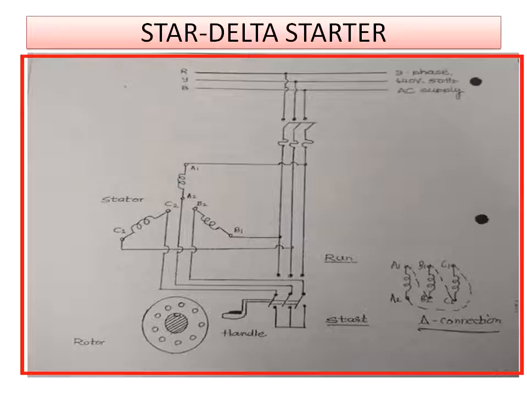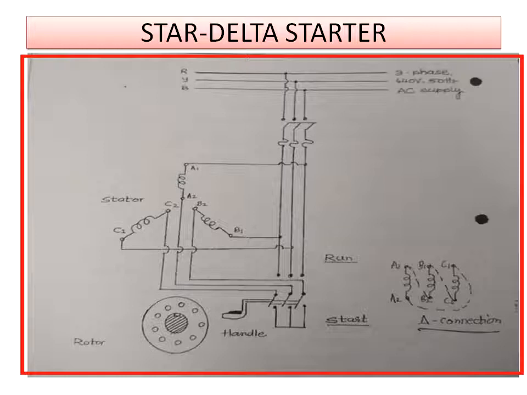So, you observe the diagram. This diagram represents the star delta starter. The circle in the bottom represents the symbol of the rotor. Stator A1, A2 is the stator winding of one coil, similarly B1, B2 is another coil, and C1, C2, this represents the three stator windings.